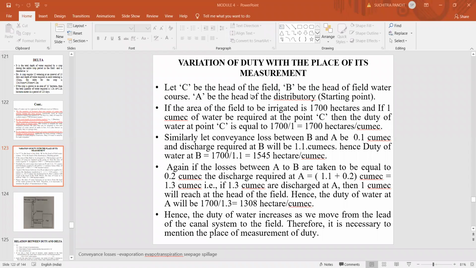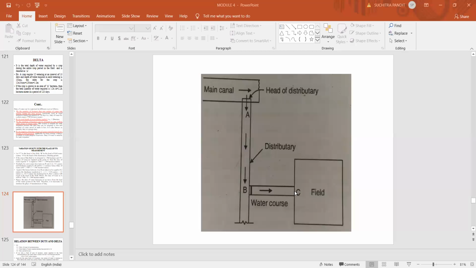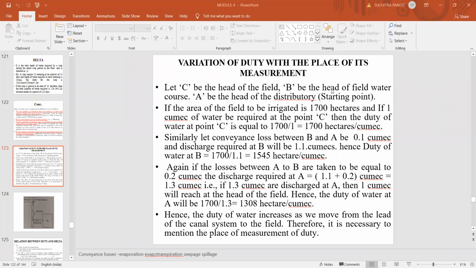Now let's see with the head of the field. Head of the field, water course. Let's see with C at the head of the field, B at the head of the field water course, and A at the head of the distributary or the starting point. If the area of the field to be irrigated is say 1700 hectares, and if 1 cumec of water is required at point C, then the duty of water at point C is equal to 1700 hectares per cumec.